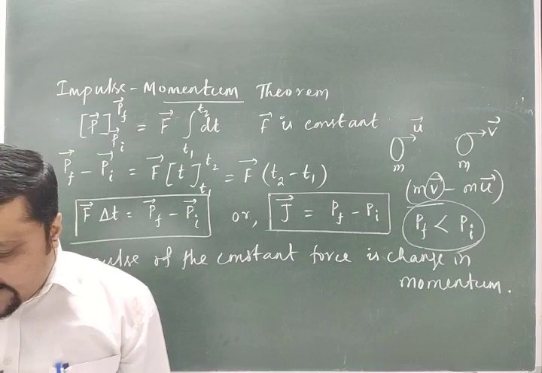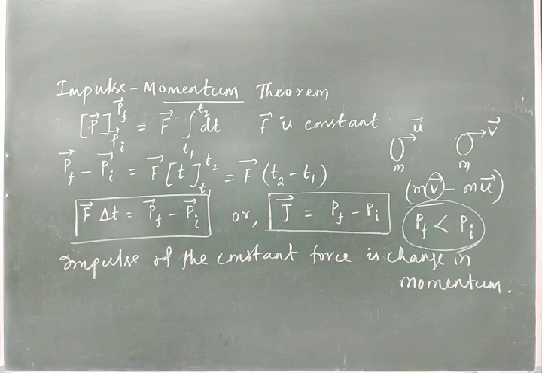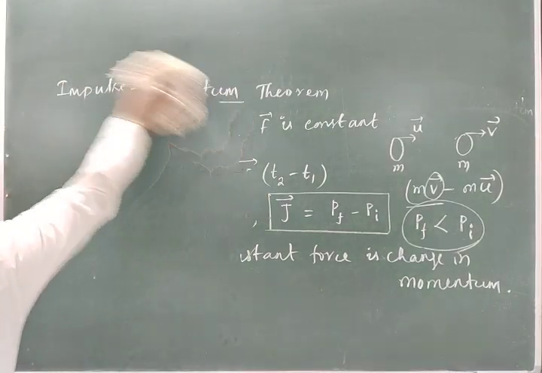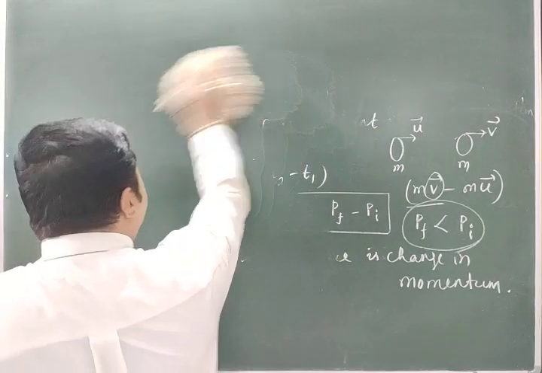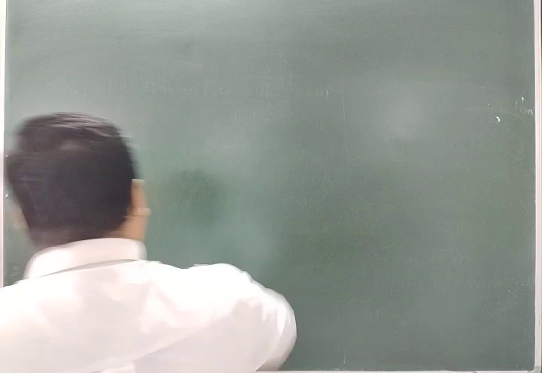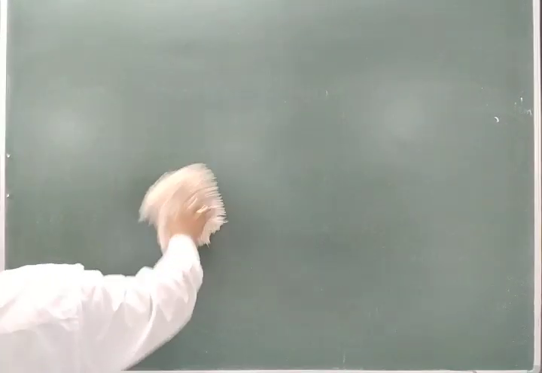So in the negative impulse, the momentum decreases. Okay. So this is also a question about your impulse momentum theorem. This is a 2 or 3 mark question. Write the impulse momentum theorem.